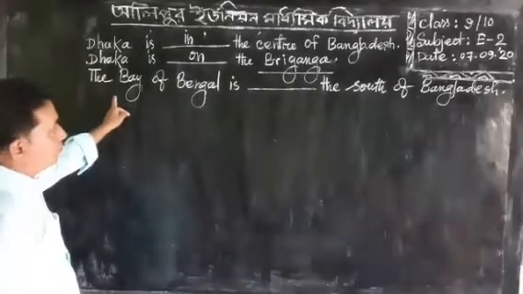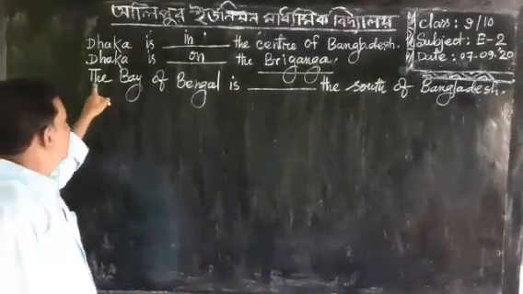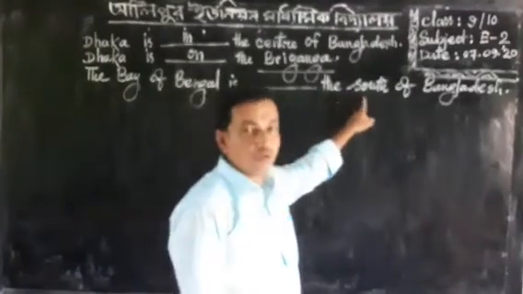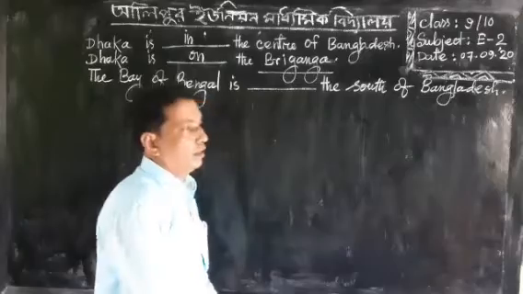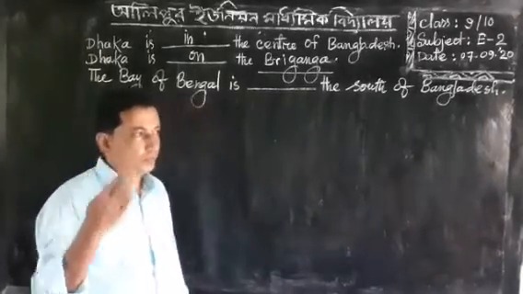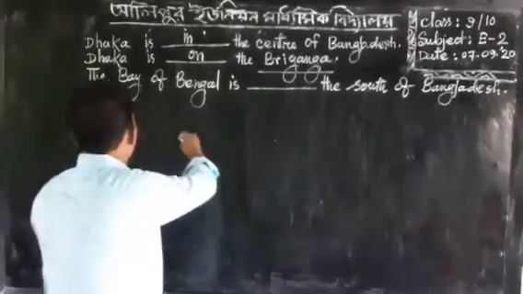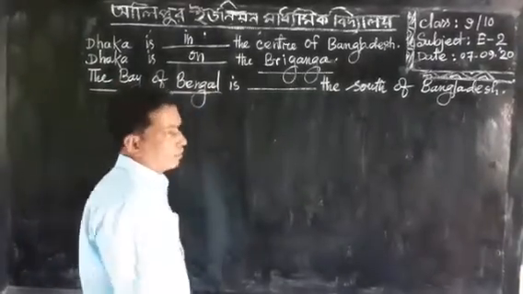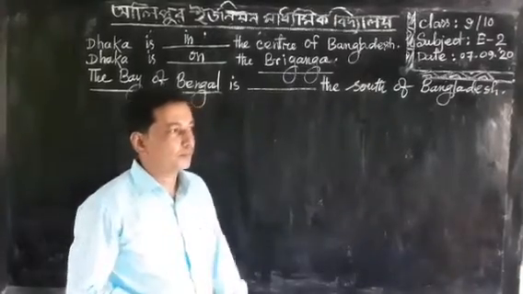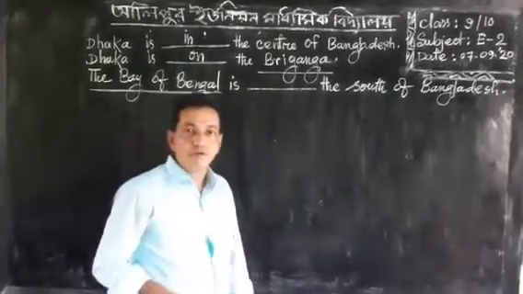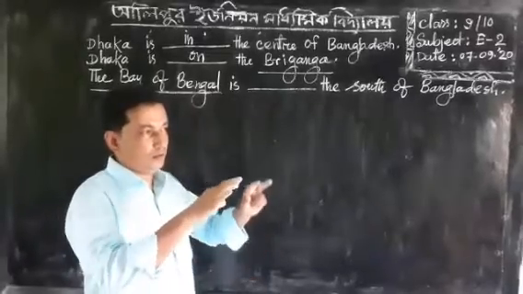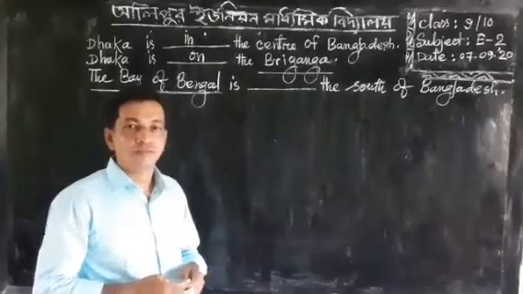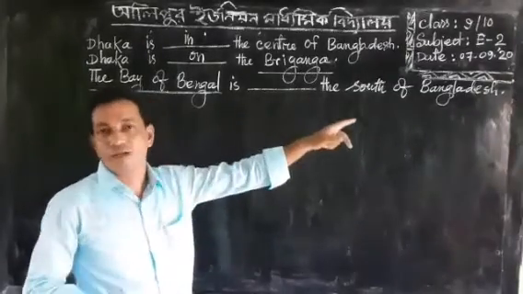Remember, the Bay of Bengal is a sea or ocean. So the Bay of Bengal is not our own land, our own river, our own sea. It is outside of Bangladesh.